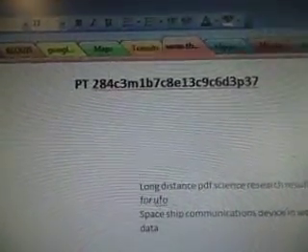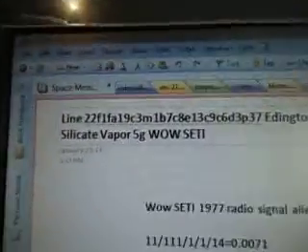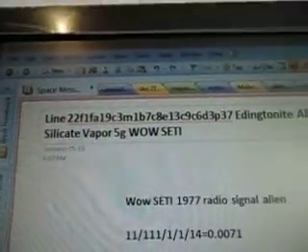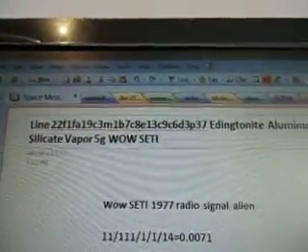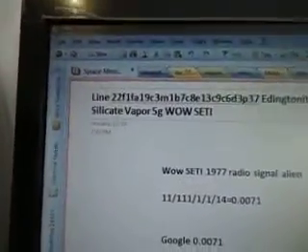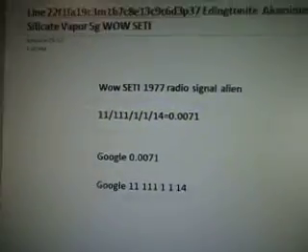Okay, part 284, C3M1B7C8E13C9C6D3P37. It's line 22f1fa19c3m1b7c8e13c9c6d3p37. Edingtonite, aluminum silicate vapor 5G Wow Seti. There's the alien radio signal.